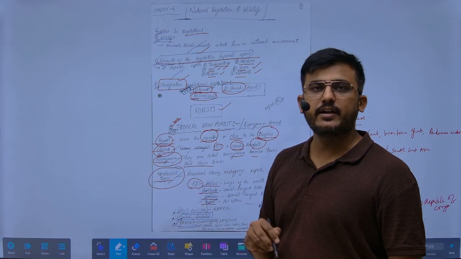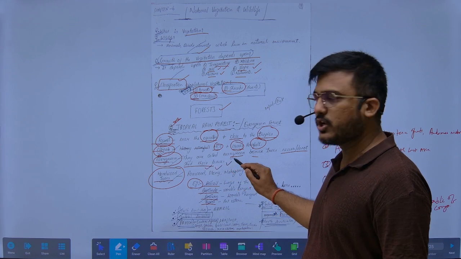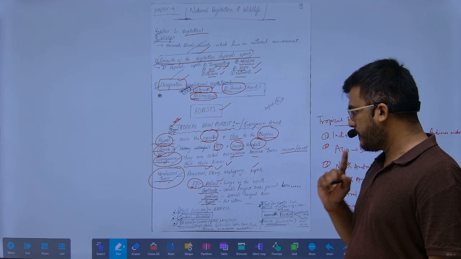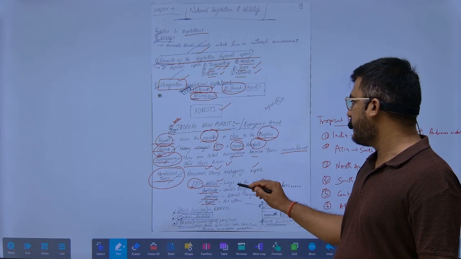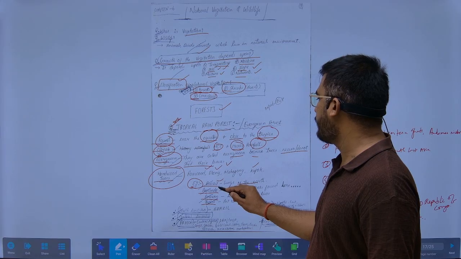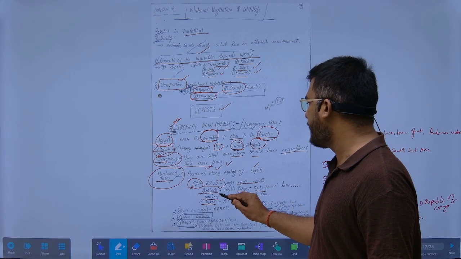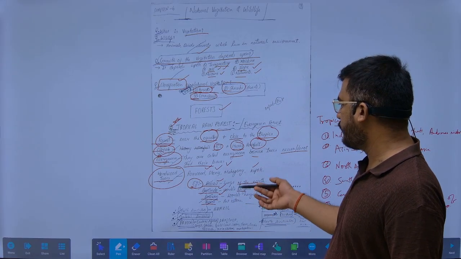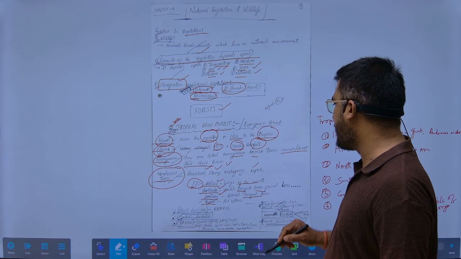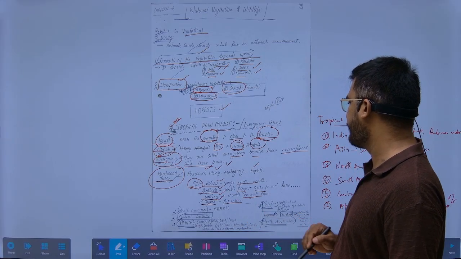What trees are found here? There are hardwood trees: rosewood, ebony, mahogany, and kapok. For example, in Brazil, it is called the lungs of the earth. In Brazil we find the anaconda, the world's largest snake. In the evergreen forest in Brazil we find the Amazon, the world's largest river, and animals like the tapir, which is an anteater.